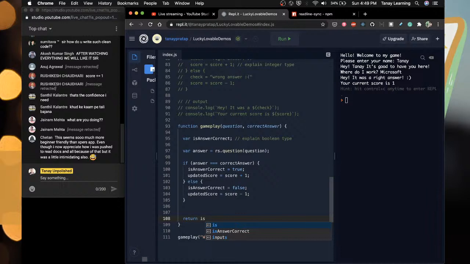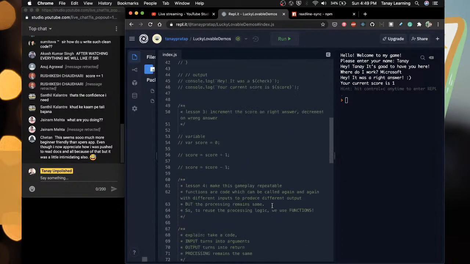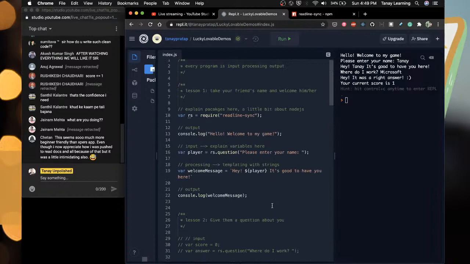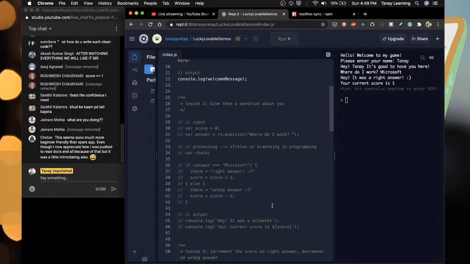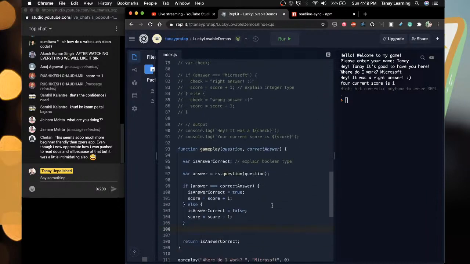Return is answer correct, right? And instead of updated score, we'll say score equals score plus 1, and then we need to have... it's becoming complex now.